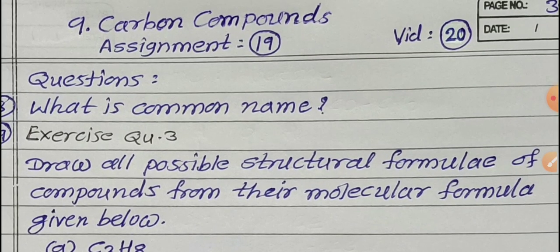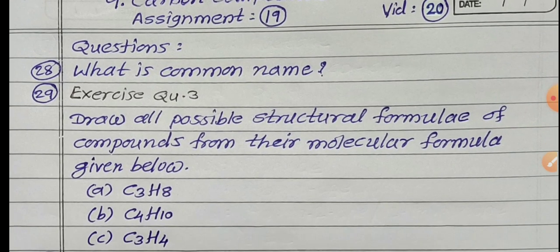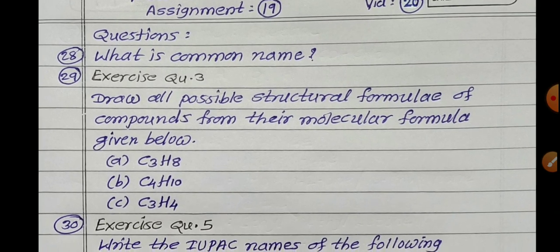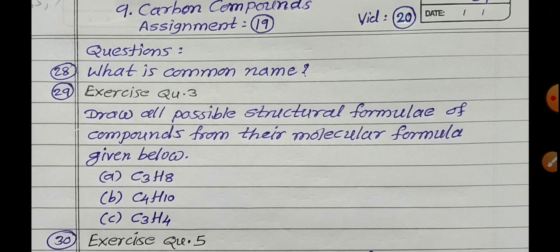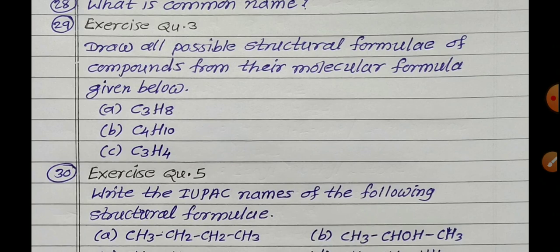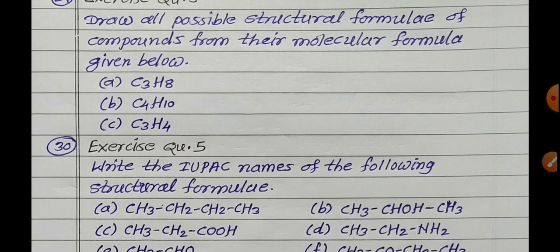At the last, this is our video number 20, and related to video number 20, assignment number 19. So questions are given here. You write the answer. Exercise question number 3: draw all possible structural formulae of compounds from the molecular formulas given below.